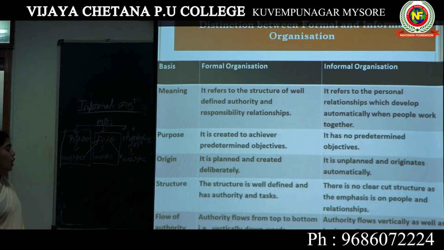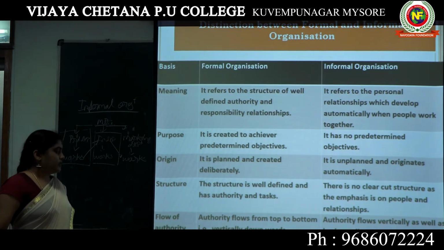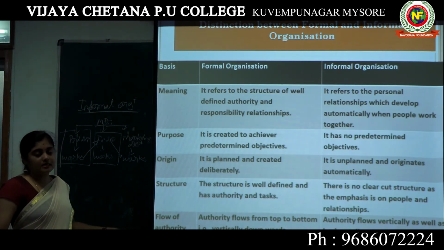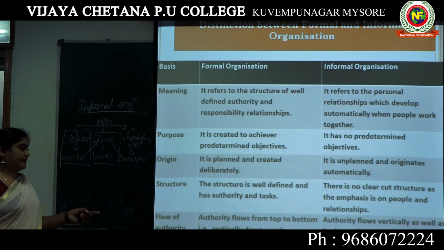The next one, on the basis of structure. In the formal organization, the structure is well defined, with authority and tasks. Everything is defined.